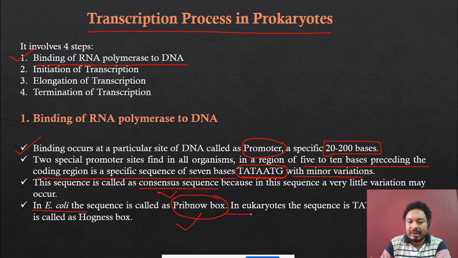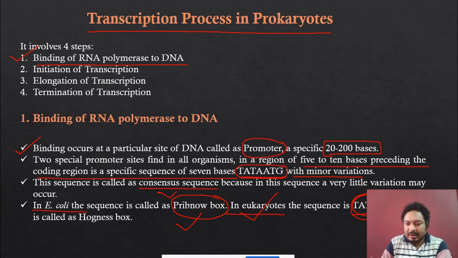In case of the eukaryotes, a little variation occurs in this sequence. After the variation, they form this structure. You can see TA, TAAA, T. So this is the sequence of 7 base pair which is found in the eukaryotes. Somewhat little variation is there, but basically TA, TAA, this sequence is almost similar. Only the variation is the TG, which varies into the AT region in case of the eukaryotes.